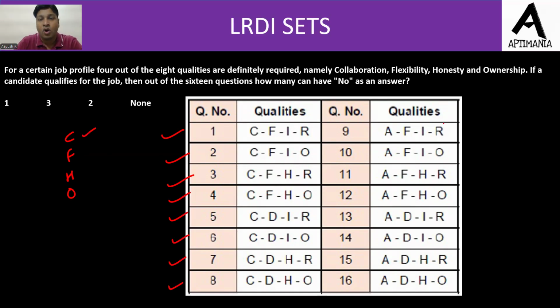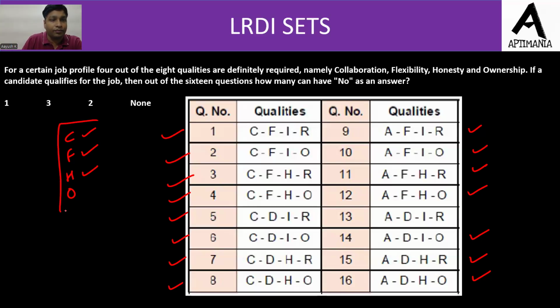Now let us check for F. All the questions having F must be answered with a yes only. तो ये सारे इनमें F दिख रहा है अपन को, right? तो F भी चेक किया हमने. Now let us check for H. So H इन दो में प्रेजेंट है, इनका भी आंसर yes ही होना चाहिए. And then we are left with O. तो O का ये रहा एक जिसमें O भी प्रेजेंट है, तो इसका भी आंसर yes होना चाहिए. So it very simply हमने सॉल्व कर दिया है. So I think question 13 is the one in which none of the 4 mentioned qualities is present. So that particular question can have no as the answer. So answer to this question is 1.